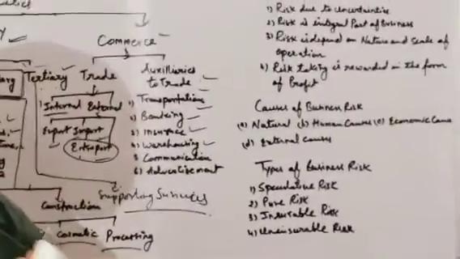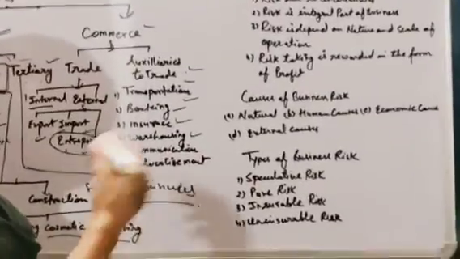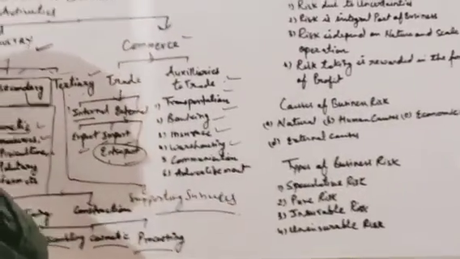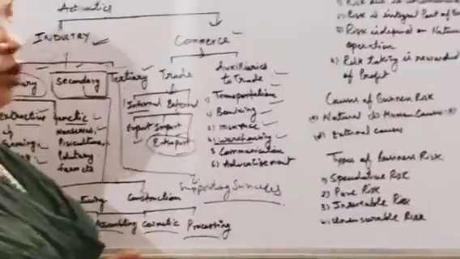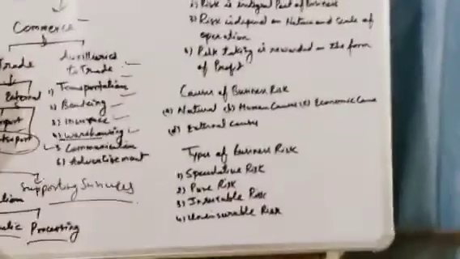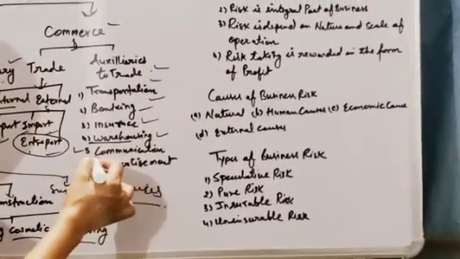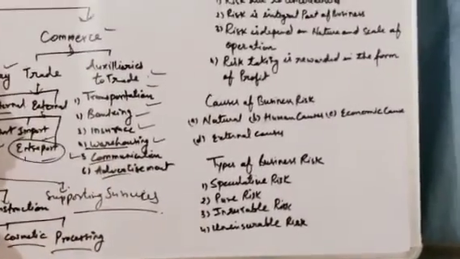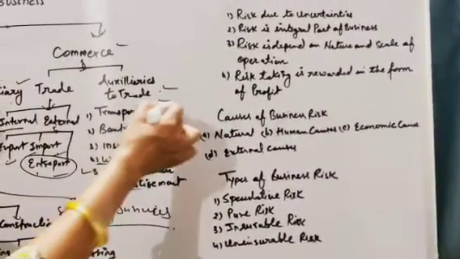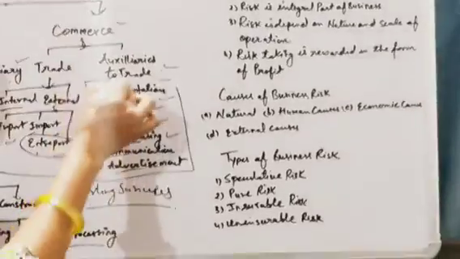we can store our goods safe and protected. Then the last one is communication. We want to communicate for placing our orders and getting quotations and all that. So many functions are there for communication. Advertisement, we want to inform the people about the product which we are producing. All these come under auxiliaries to trade.